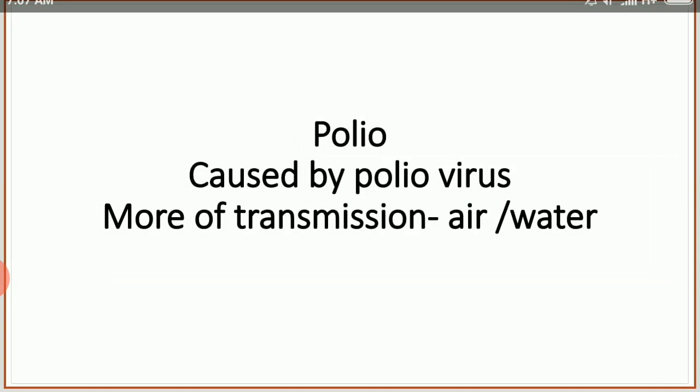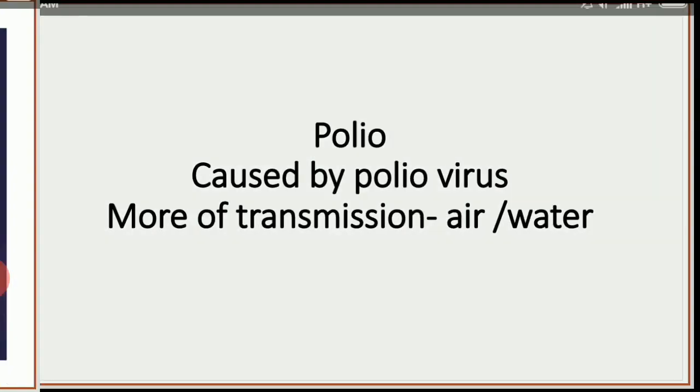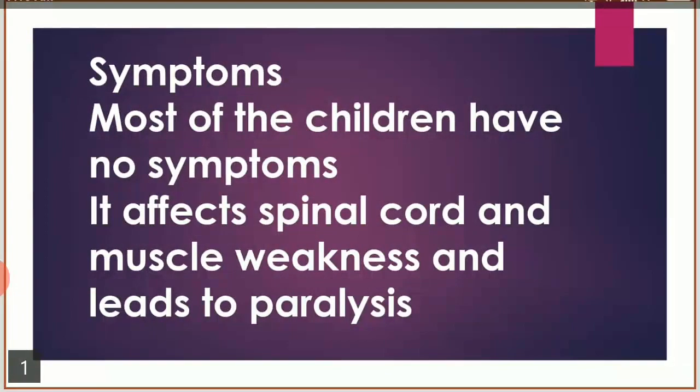When air or water is contaminated with the polio virus and that is inhaled or reaches a healthy person, he may get the polio disease. Usually it affects children under 5 years. Okay, most of the children have no symptoms.